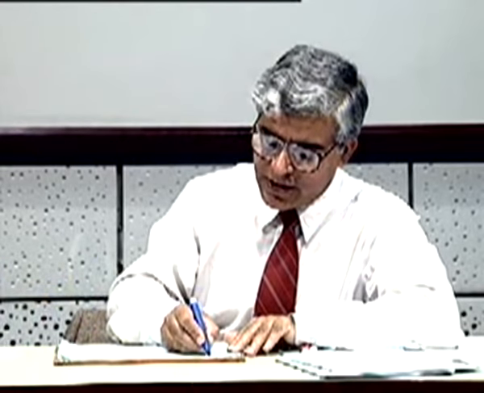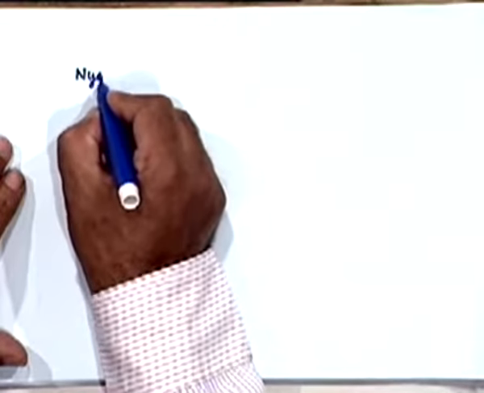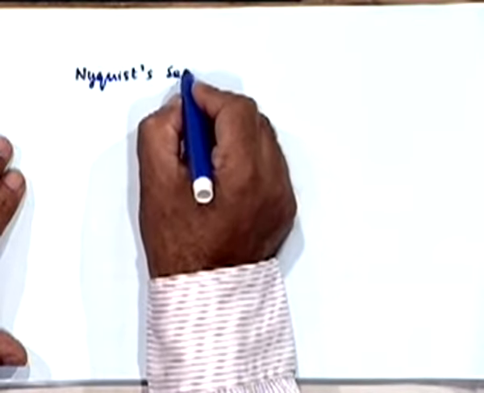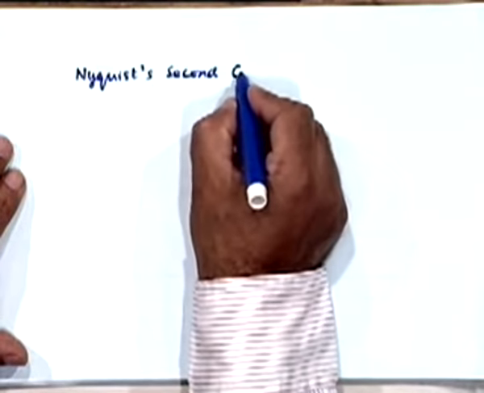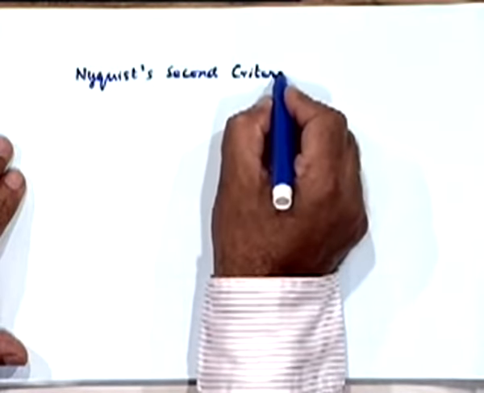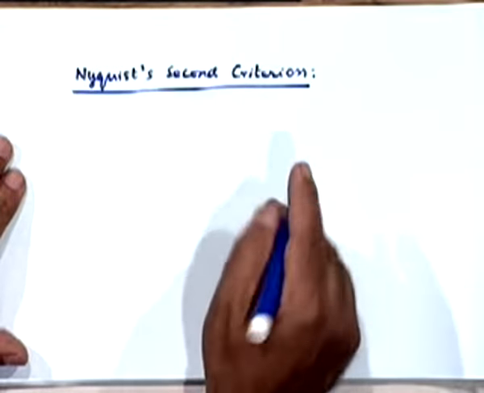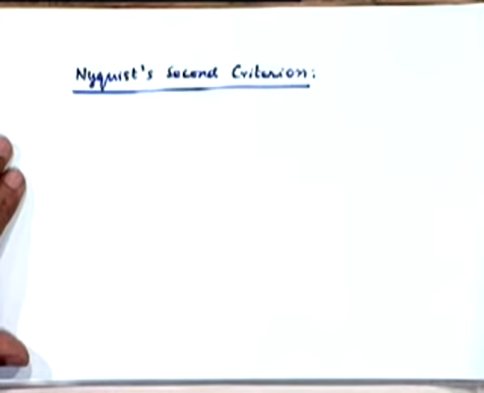That is similar to the logic of the Nyquist second criterion. Let us hope we will not find a similar problem with the Nyquist second criterion. Maybe after understanding this, we can come back to this and see if we can resolve this issue.